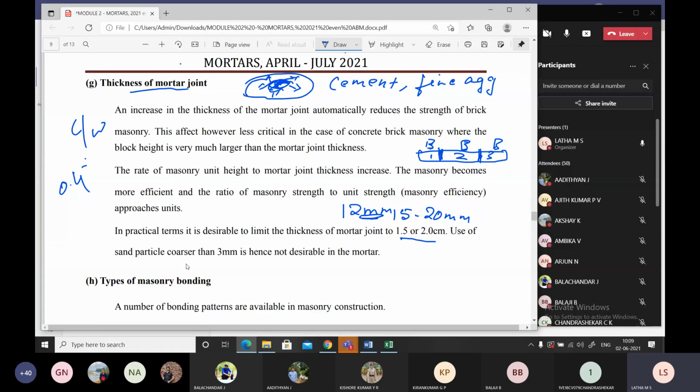For this, the recommended size of the sand should be not more than 3 mm. Why? Because with sand larger than 3 mm, the mortar becomes very coarse. So to avoid that, we have to choose a size lesser than 3 mm. So what should be the sieve size, students, to have sand aggregate lesser than 3 mm? What is the sieve size?